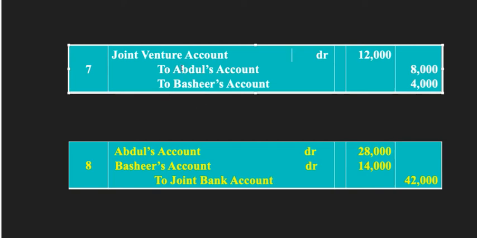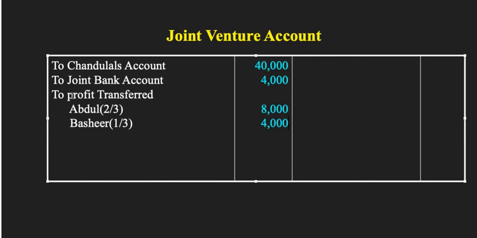So we are going to take this joint venture here. What we are going to take? To profit transferred to. Then we are going to take Abdul's account how much? 8,000, and Bashir's account is 4,000 in joint venture account. So profit transferred here is how much? The profit transferred here is Abdul two third of how much? 12,000, and Bashir is one third of 12,000. Two third of 12,000 is 8,000, and one third of 12,000 is 4,000.